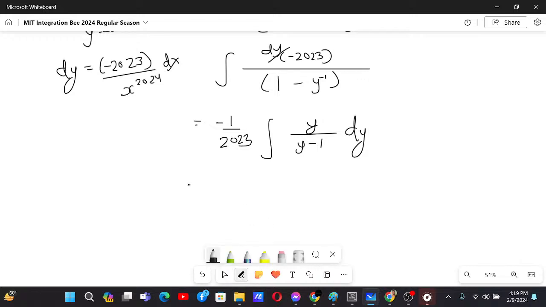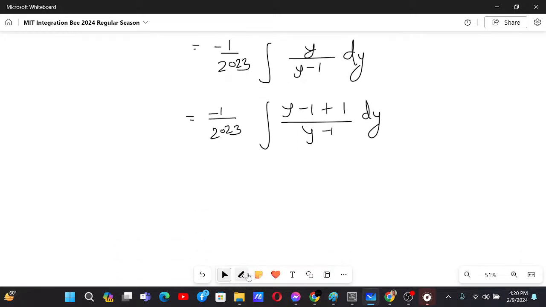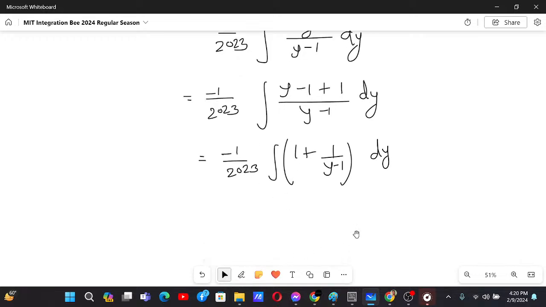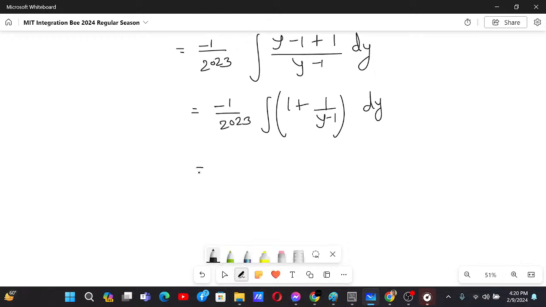Now we have minus 1 by 2023 integral of y minus 1 plus 1 by y minus 1 dy, which is why we have minus 1 by 2023 integral of 1 plus 1 by y minus 1 dy. So now we can easily solve this. Minus 1 by 2023, and then we have y plus ln of y minus 1.